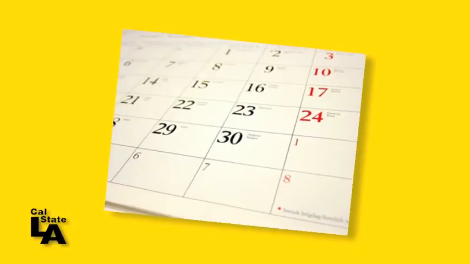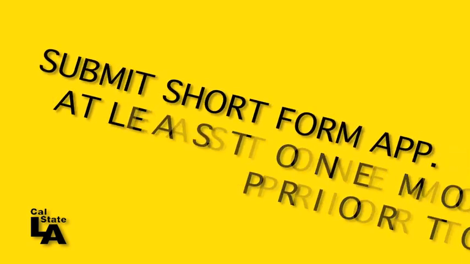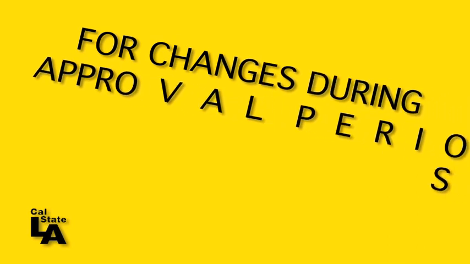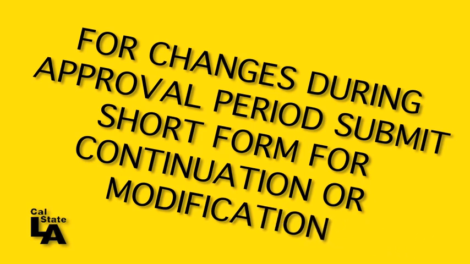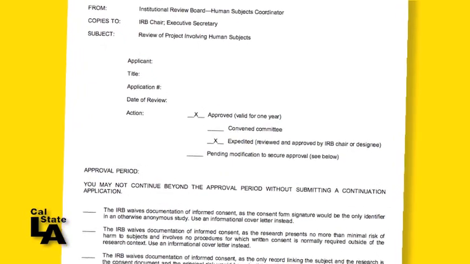If your research will be continuing beyond the approval period, you must submit the short form application for continuation or modification at least 1 month prior to the expiration date of the approval period. If you need to make any changes to your research during the approval period, you must submit the short form application for continuation or modification before you can implement the changes. Applications for continuation and modification will receive the same type of review, expedited or full, as the original application, and you will receive a final approval memo indicating that you may proceed.